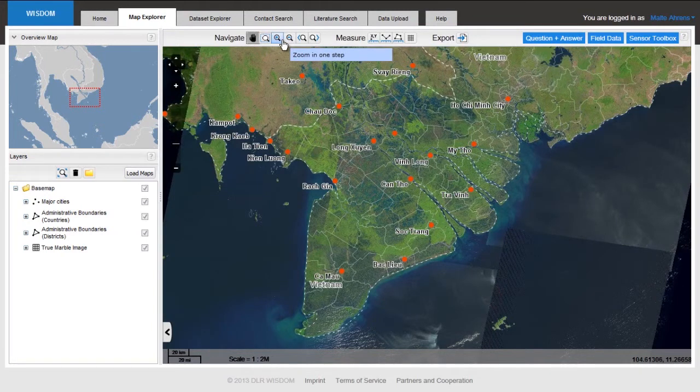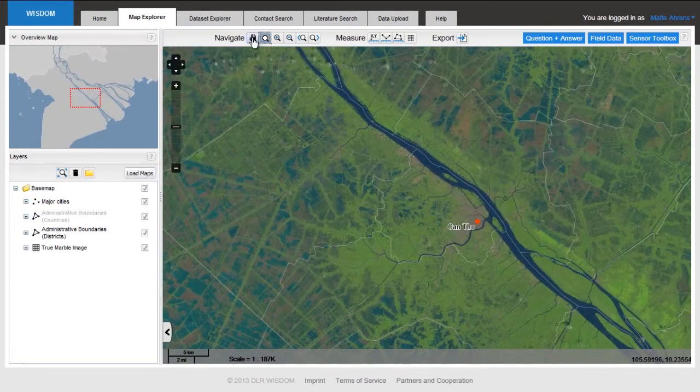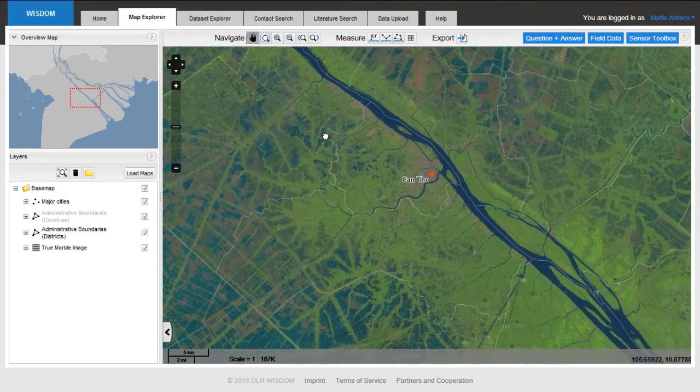I will do this right now, but I will not use this very simplified zoom tool, but I'll use instead this tool that allows me to draw a rectangle around an area I want to zoom into. An area of my personal interest, which is here, the city of Can Tho, in the Mekong Delta, where over 1.5 million people live. I've opened a box, and I'm located in the Can Tho city area. I have a chance to use here